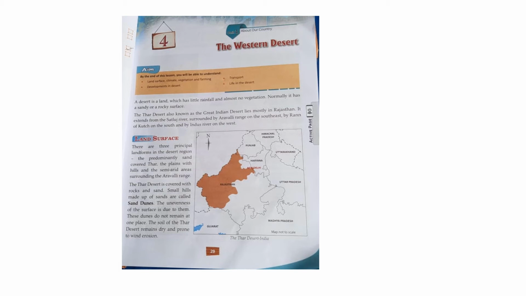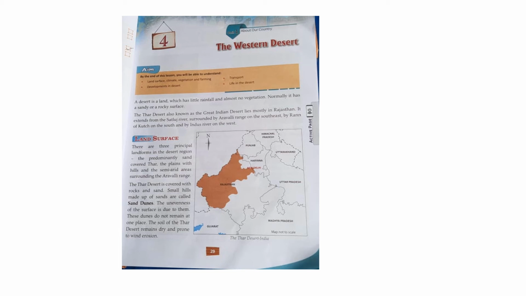Let us explain. The Thar Desert is covered with a thick sheet of loose sand. Loose sand you know very well. At some places there are small hills of sand called sand dunes.